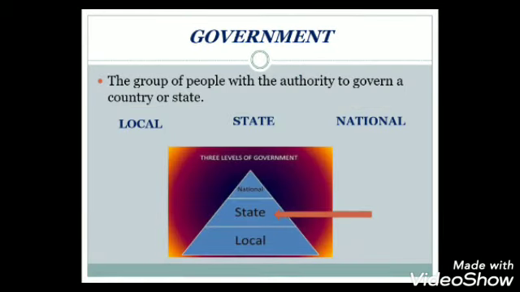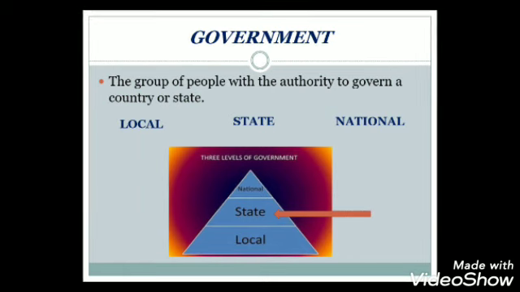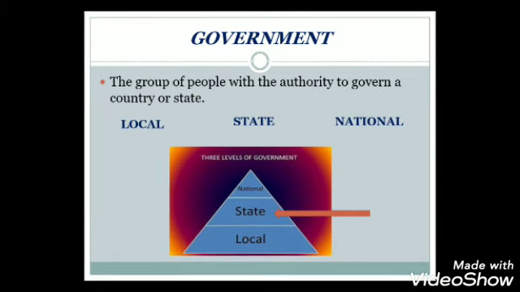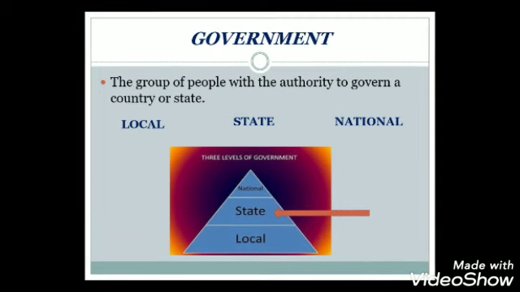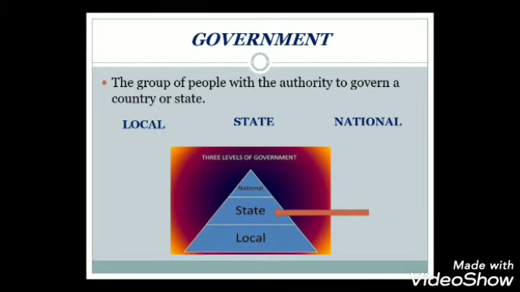Before going further, firstly, we understand the meaning of the government. We all know the government is the group of people with the authority to govern a country or a state. A group of people who have power or authority to manage and control a particular area. That area can be a state or a country, and that group of people together is called government.